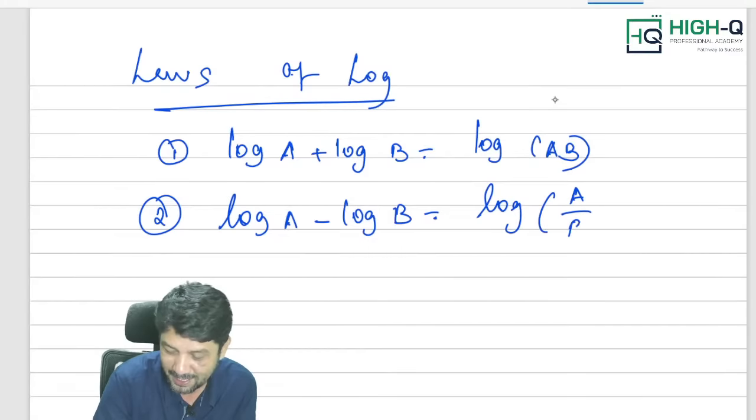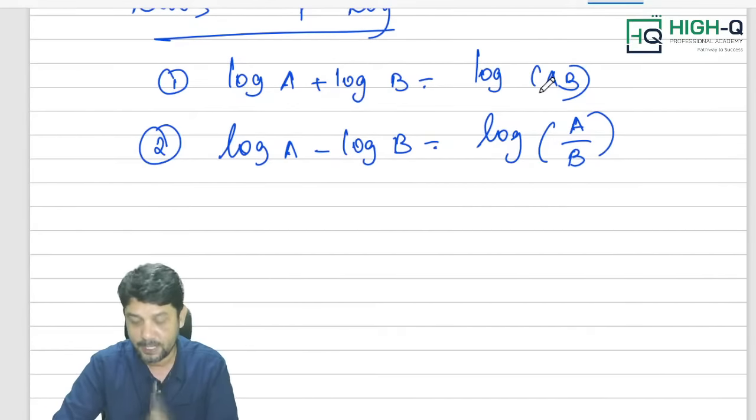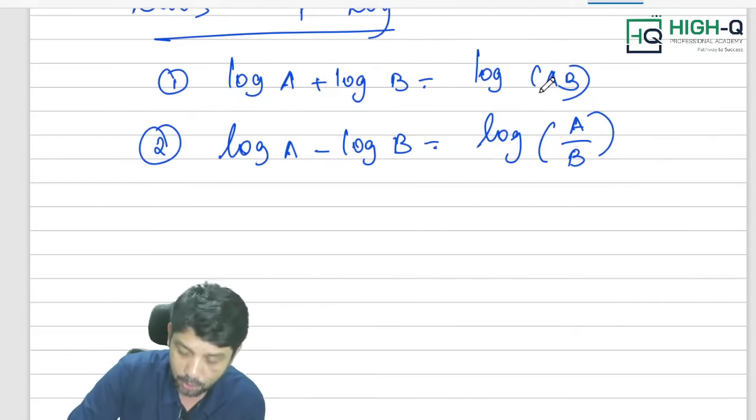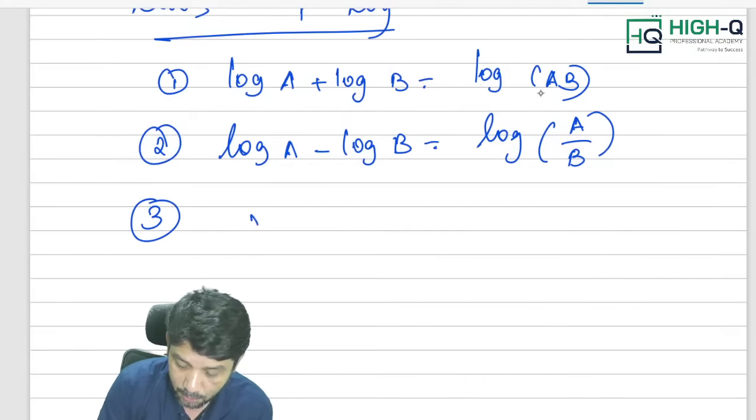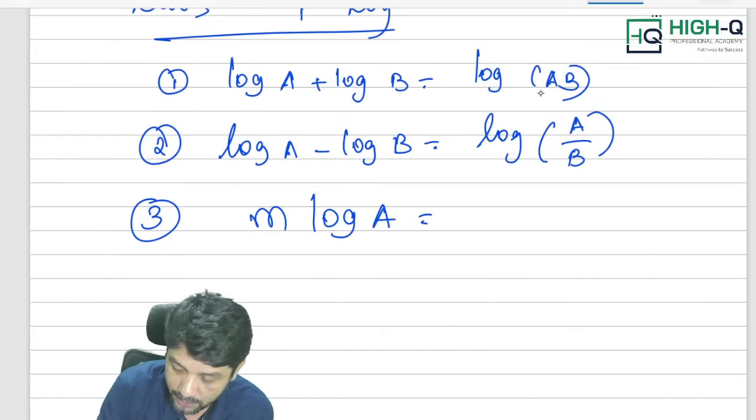Sir, we know these things, sir. Don't waste our time, sir. I can understand, my dear, but I am revising it, so please remember it. Log A plus log B is equal to log of AB. Log A minus log B is equal to log of A by B. Now, m log A is equal to, that is small letter a, let me write, m log A is equal to log A power m.